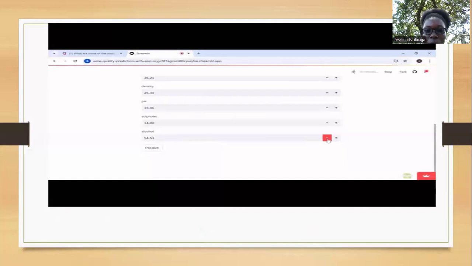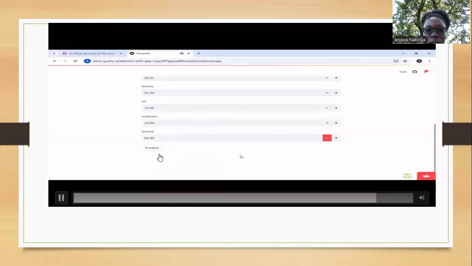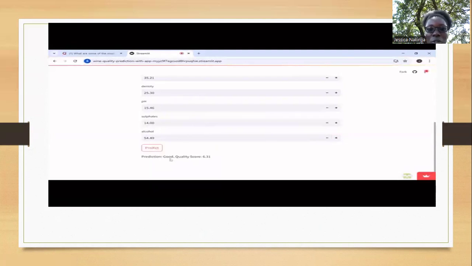So when you click on this predict button, it should be able to tell you that it's a good quality wine with a quality score of 6.31. We gave a quality rating of 0 to 5 as low, bad quality wine, then 6 to 10 as good, high quality wine. Thank you. That is the end of our presentation.